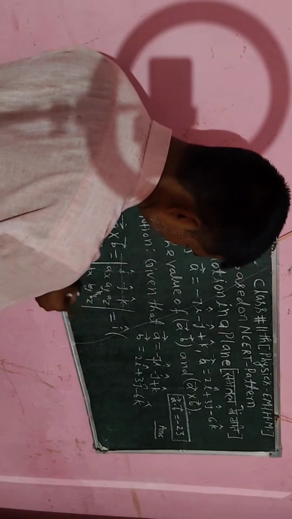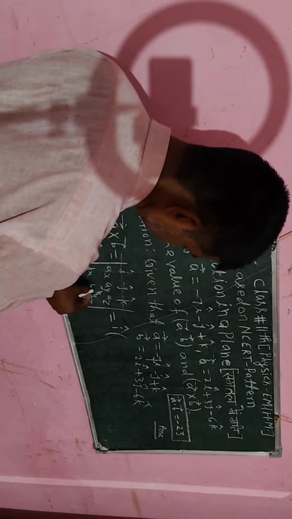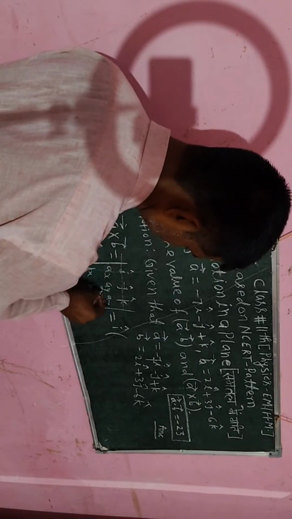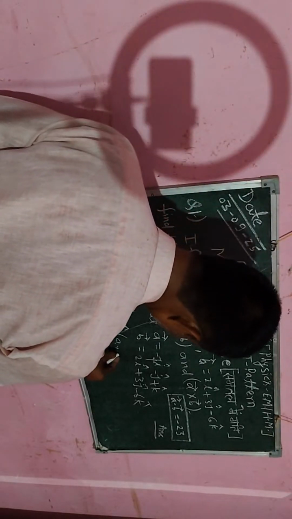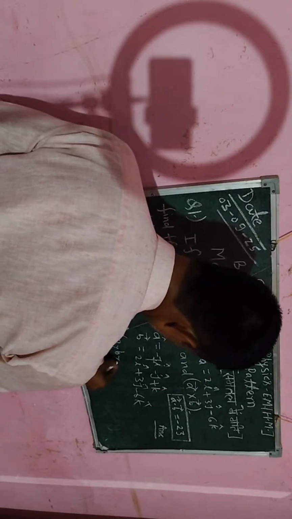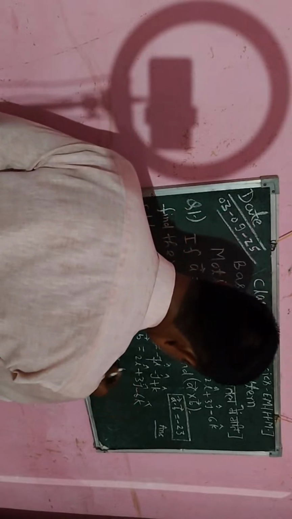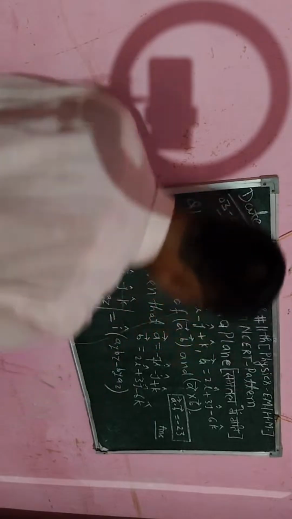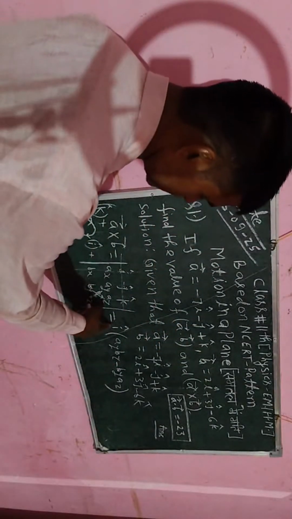So here I will have ay bz minus by az. Okay, because I has a plus sign, I have taken the plus sign here.